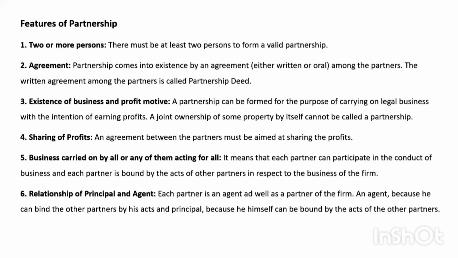So here, if any partner is doing an act, other partners are responsible for the same, right? So he is acting as agent of other partners. And why is he principal? Because he can act and bind others for whatever act he has done. So here a partner can be an agent as well as principal in the partnership firm.